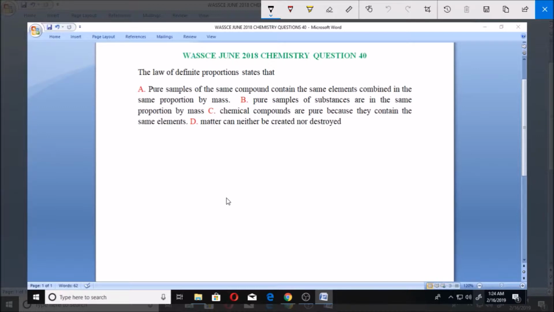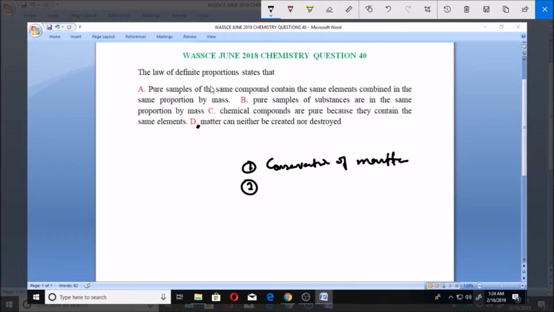So when you check this textbook on the laws of chemical combination, we can see that we have some laws there. We have the first law, the law of conservation of mass, which says that matter cannot be created nor destroyed. That is option D, so this cannot be the law. We also have other laws, like the law of definite proportions.